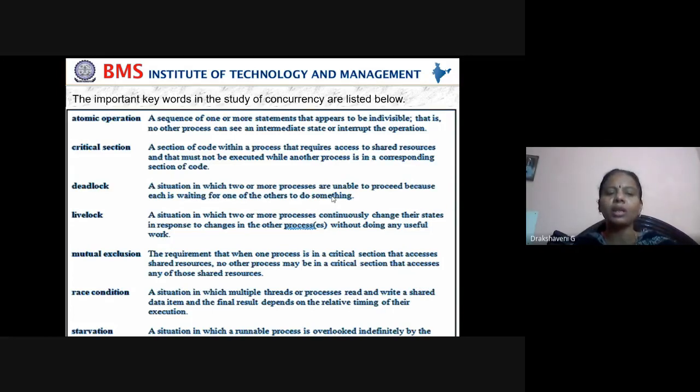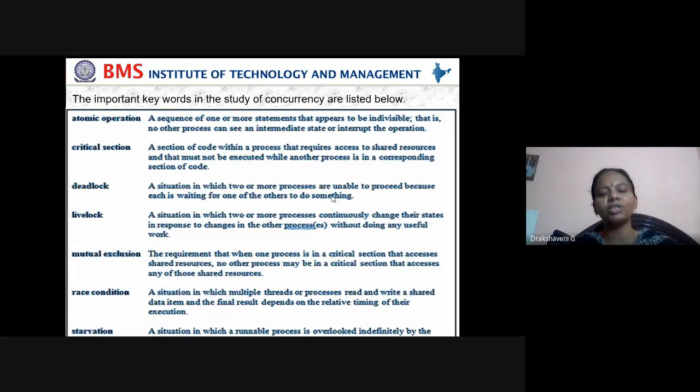Mutual exclusion is the requirement that when one process is in a critical section that accesses a shared resource, no other process may be in a critical section that accesses any of the shared resources. With mutual exclusion, we see to it that each one will get a separate thing. Then race condition: a situation in which multiple threads or processes read and write a shared data item, and the final result depends on the relative timing of their execution.